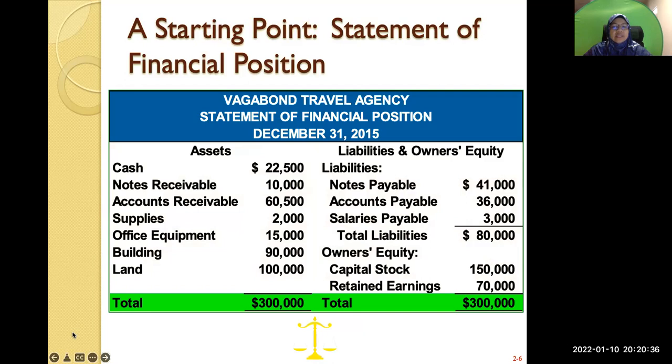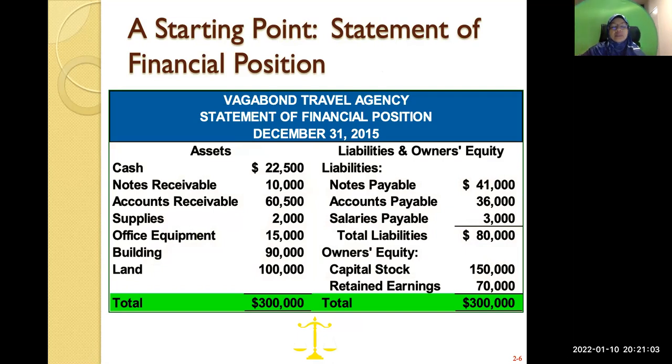All right, so let's look at this example of a statement of financial position, which is the balance sheet. You see that here the name is statement of financial position. In other words, it's also what we call a balance sheet. Students normally call it SOFP, S-O-F-P.